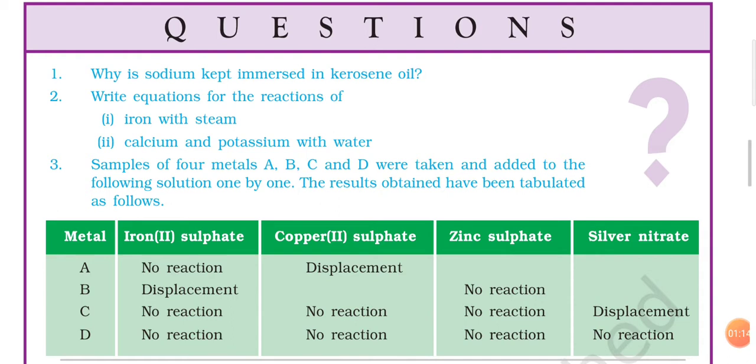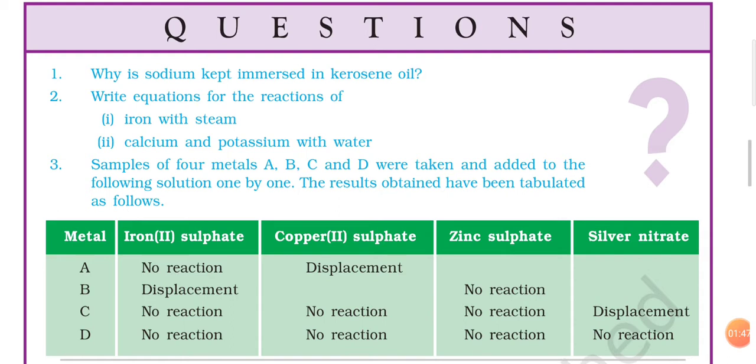The thing is, when you are using steam, you have to specify it. So you have two methods. First method is to write the physical state: if you are using steam, then beside H2O you can write g, which shows gaseous state. The other method is that when you are writing H2O, below that you can also write steam. Any of the methods you can apply, but you need to show that here H2O is steam, because at room temperature we know that H2O means water.